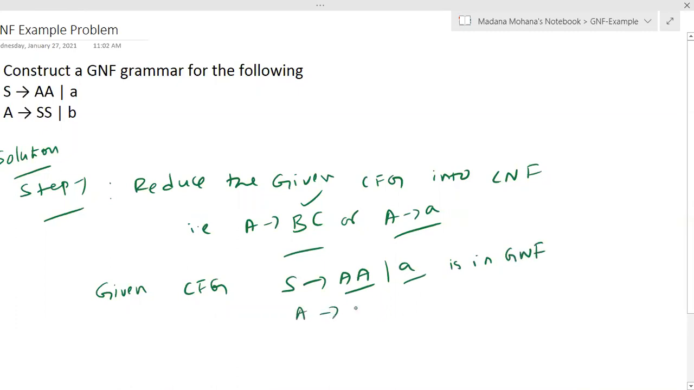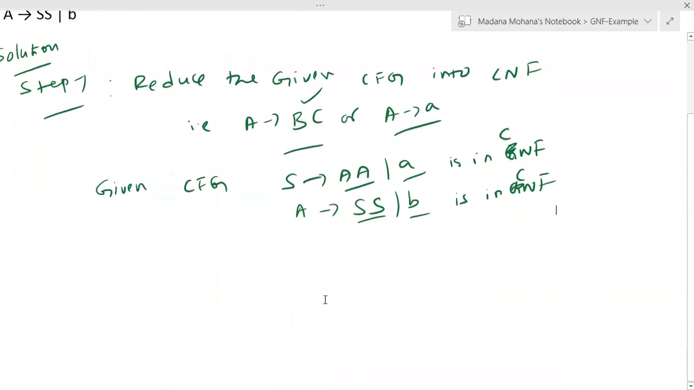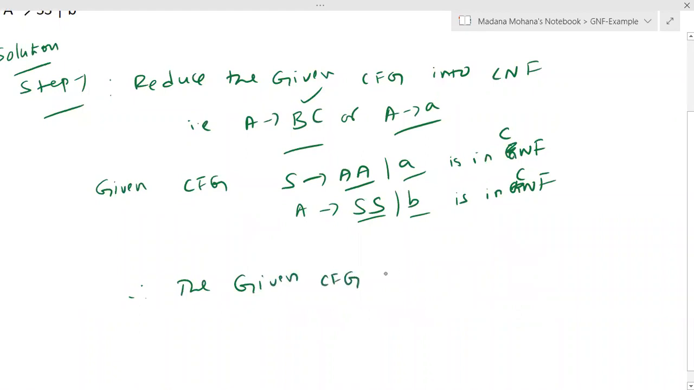Now A derives SS or b. Now you can see here also two variables, then a single terminal. So it is in CNF, Chomsky normal form. Therefore, the given CFG is already in Chomsky normal form.